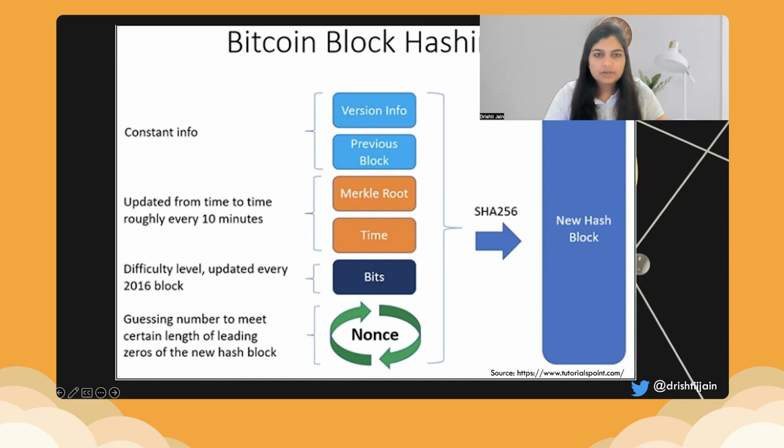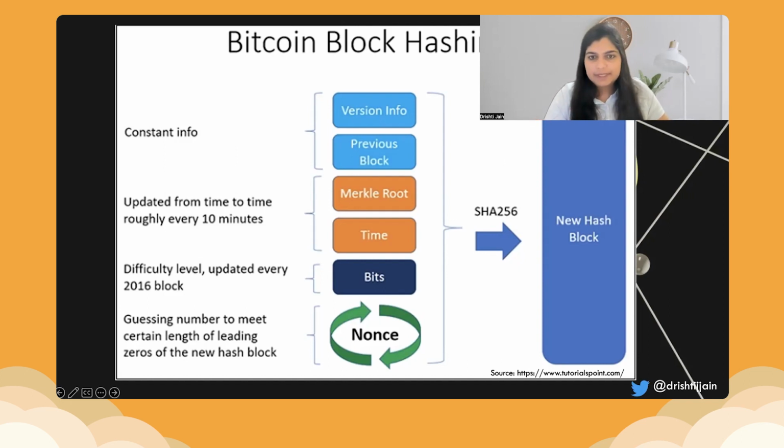Now, with this Merkle root and the time component being updated roughly every 10 minutes, the other parts are the bits and the nonce. The nonce is the guessing number that we saw right now with the leading zeros of each new hash block. This also keeps on getting updated. We cannot have, say, 3 zeros as the leading zeros every time, like for the whole day. Then there's no point. Every miner knows it. And bits, which is the difficulty level, is updated every 2016th block. After we reach that block, it keeps on updating. This whole is then applied to SHA-256, a very popular hashing algorithm, to get the new hash block.